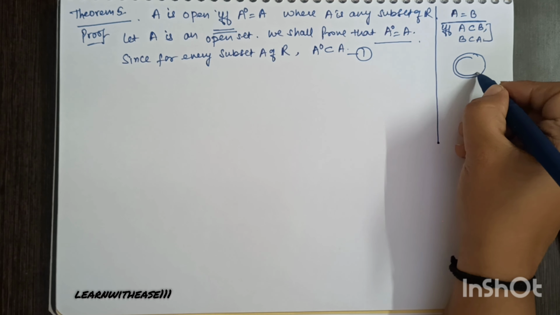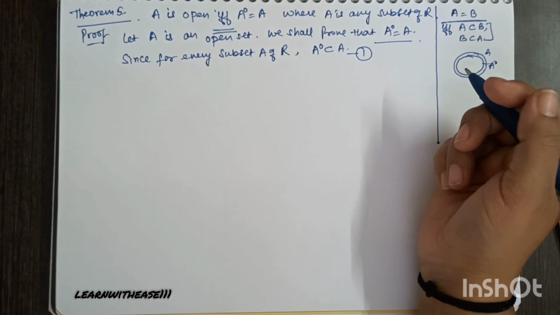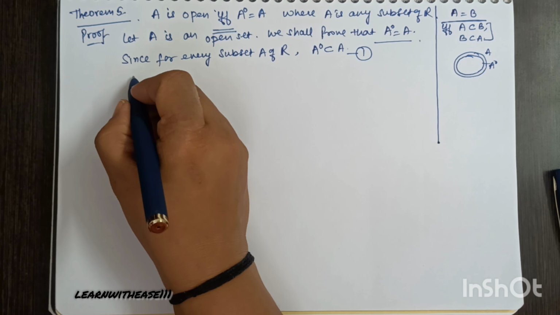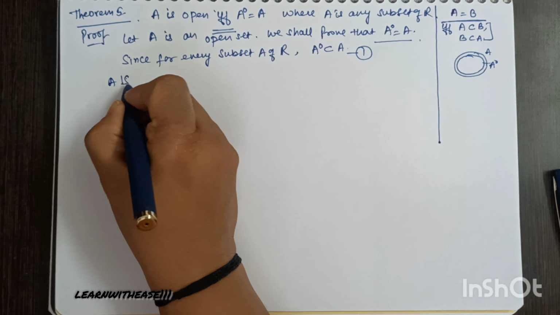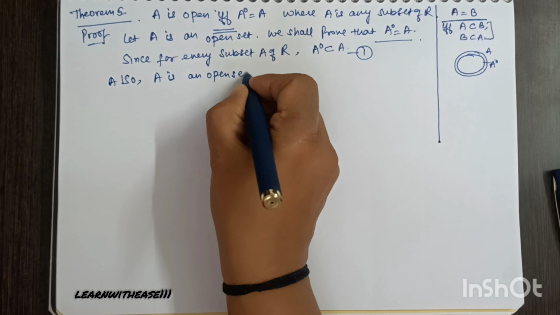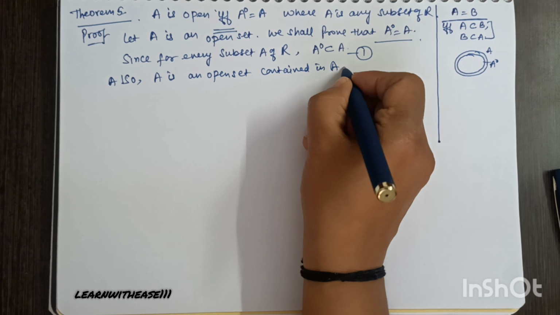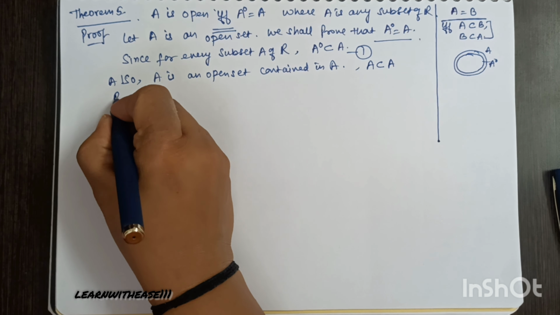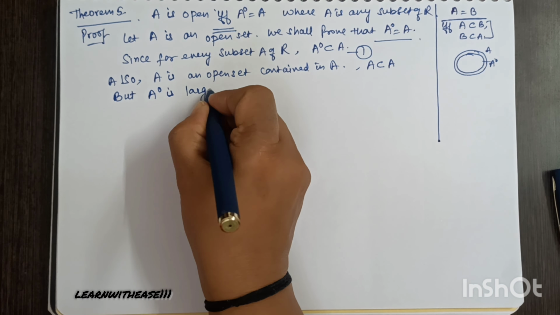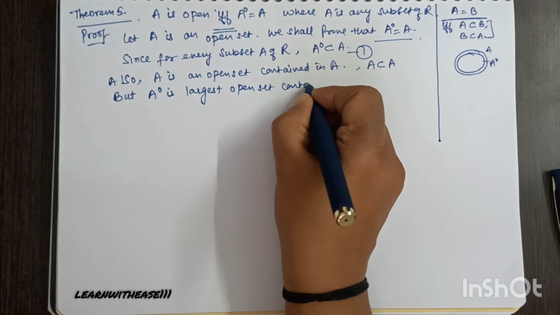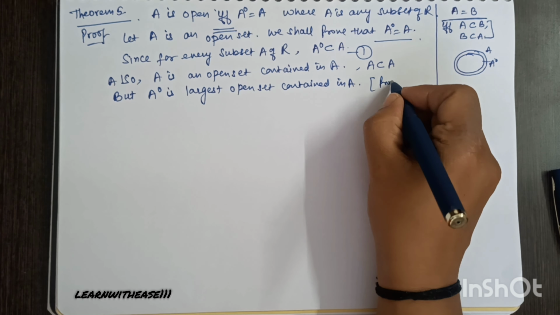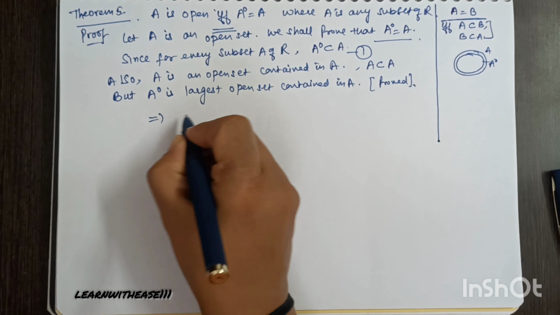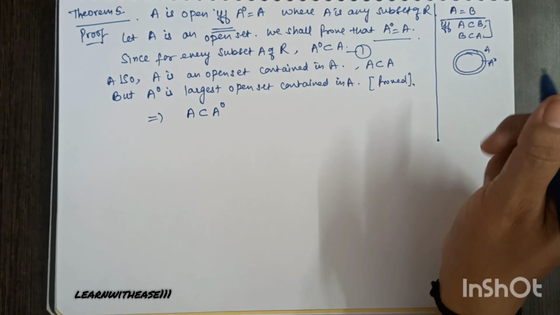A naught contains the interior points of A. It is trivial, right? A naught is a subset of A. To prove the other part, A subset of A naught. Now, A is an open set and A is also contained in itself. Every set is contained in itself. So I can say A is an open set contained in A, right? But A naught is the largest open set contained in A. This we have proved previously. So A is a subset of A naught.